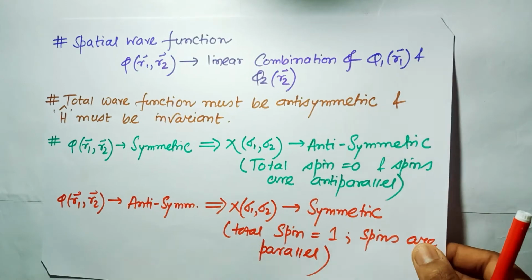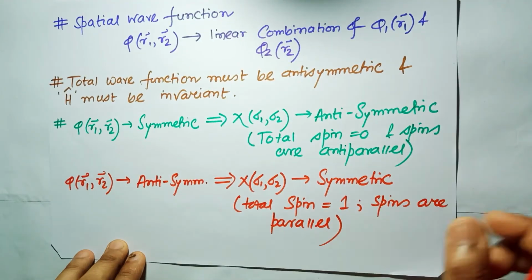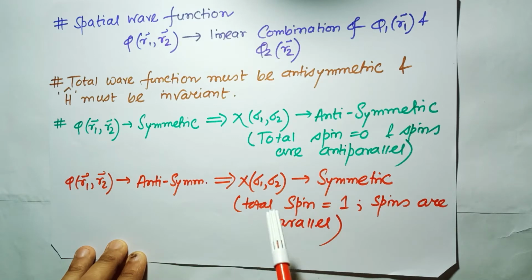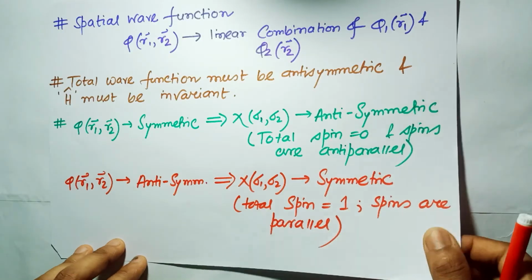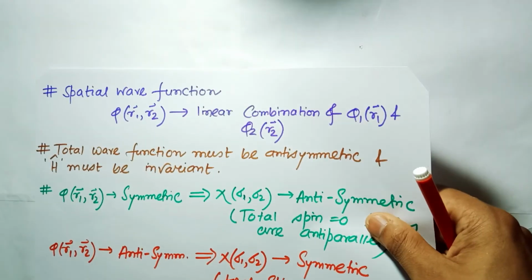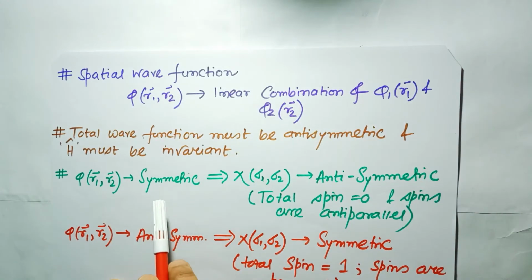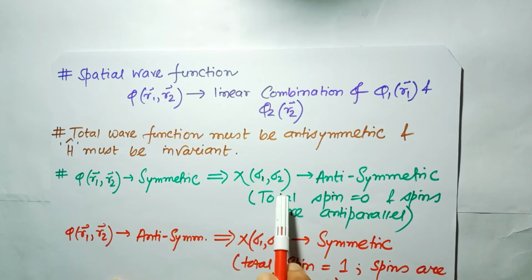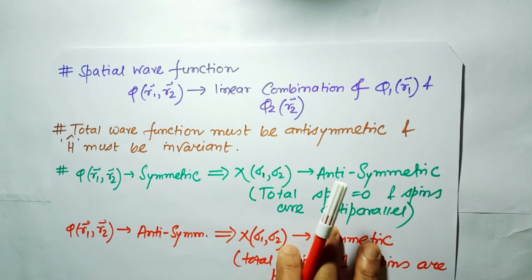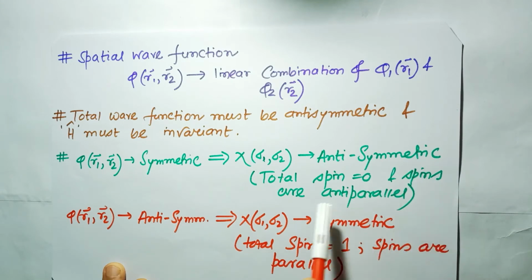So you can see that if phi(r1, r2) is antisymmetric, then the spin part of the total wave function, chi(sigma1, sigma2), must be symmetric. If chi(sigma1, sigma2) is symmetric, it means the total spin is 1. Spins are parallel. In the other case, if phi(r1, r2) is symmetric, then chi(sigma1, sigma2) is antisymmetric, and the total spin is 0 and the spins are antiparallel.